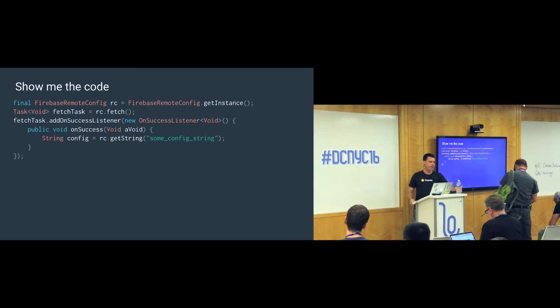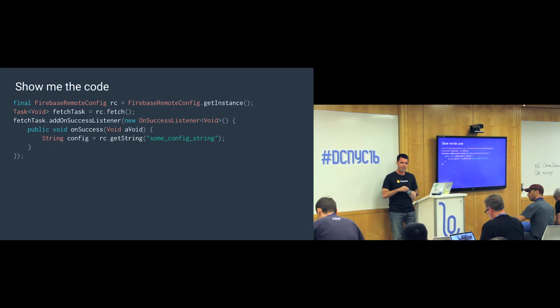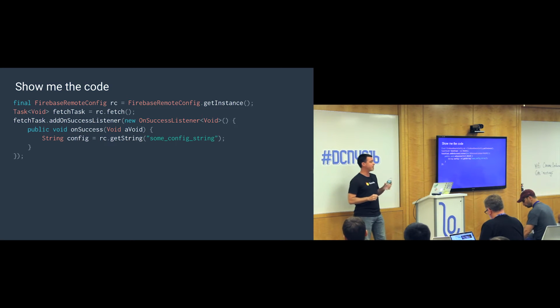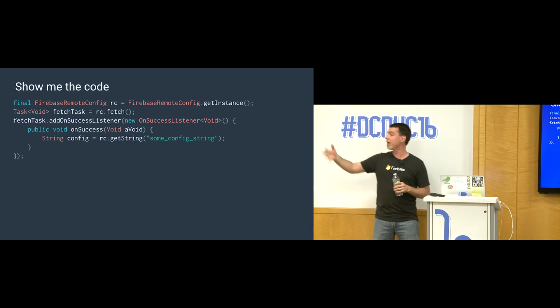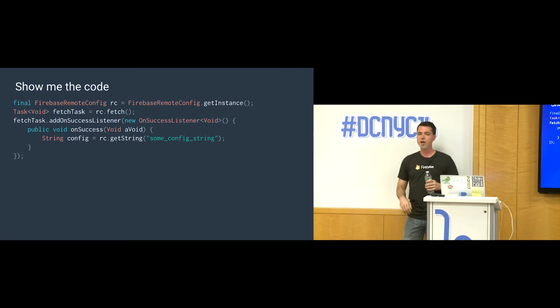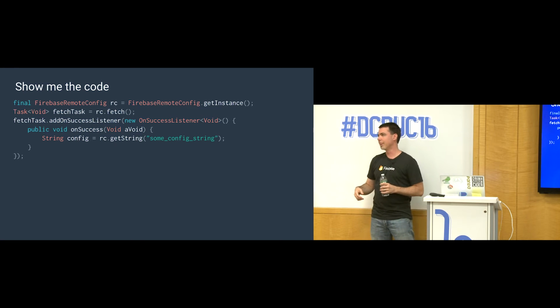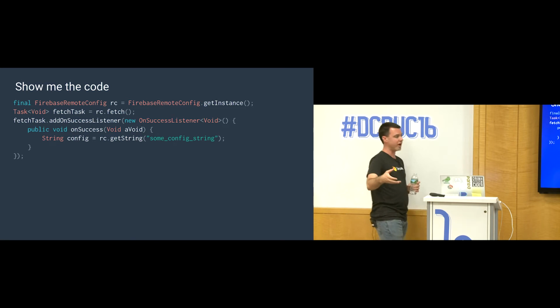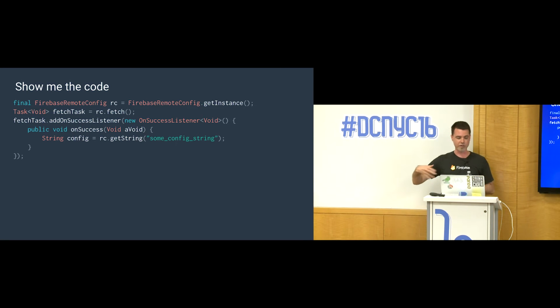So what I've got right here is an example of how you might use Firebase Remote Config. Remote Config is a feature of Firebase that lets you do remote configuration by manipulating key value pairs on the server, and then those key value pairs get distributed down to clients. A lot of people use this for string tables or A/B testing or whatever. You can manipulate the behavior of your app remotely by using this API.